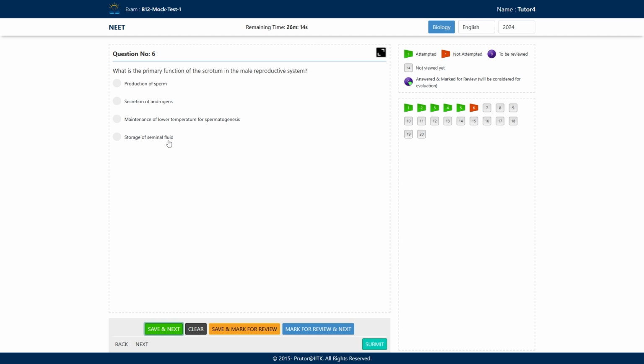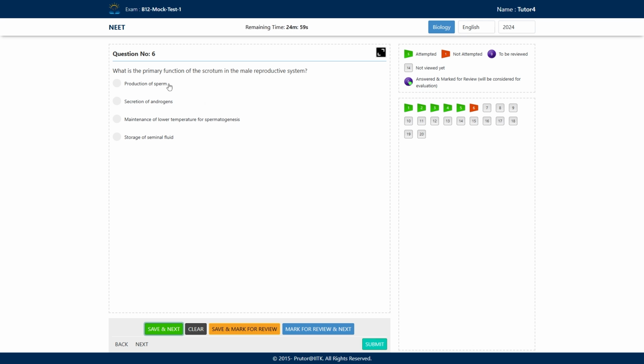What will be the correct answer here? Nisha is saying option C, maintenance of lower temperature for spermatogenesis. Yes, this is the correct answer. In the scrotum, a lower temperature is maintained, 2 to 2.5 degrees Celsius less than the normal body temperature, and this temperature is necessary for sperm formation through spermatogenesis.